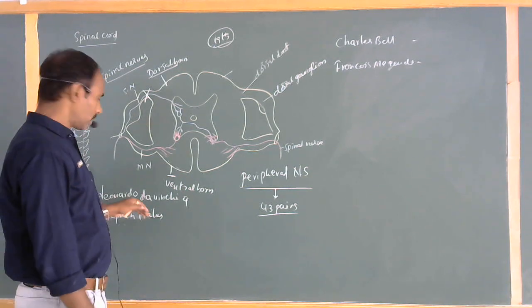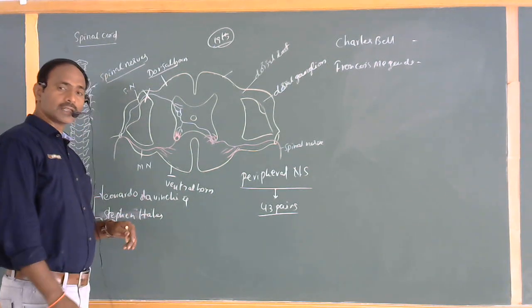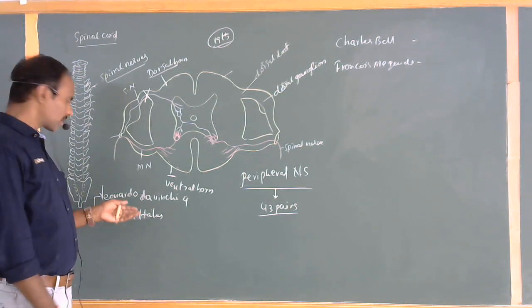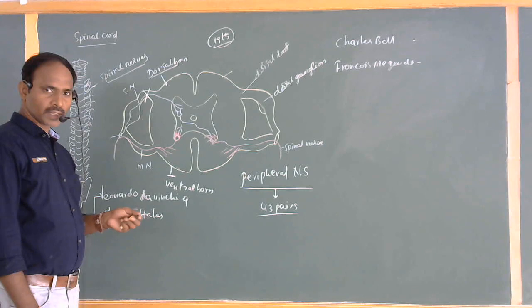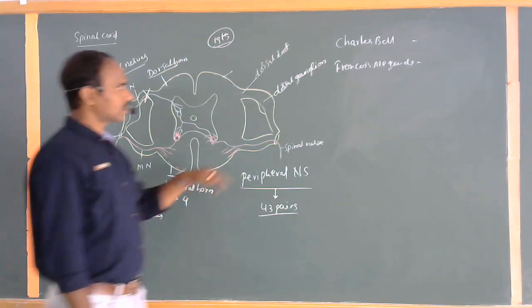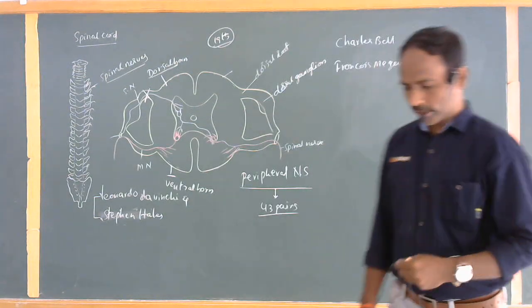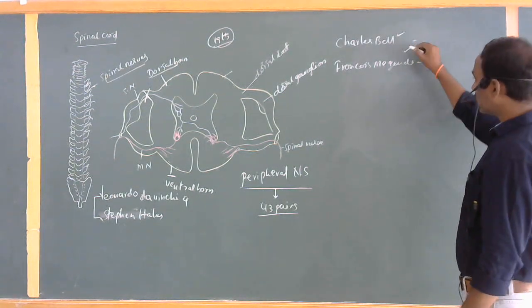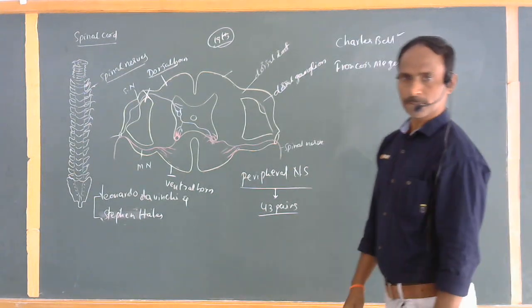Do you know who Leonardo da Vinci is? He is a world-topmost painter. The painting Mona Lisa was also drawn by Leonardo da Vinci. He is not only a painter but also a scientist. Clear? So Charles Bell from France and Francois Magendie from another country, these two scientists proved this experiment also.